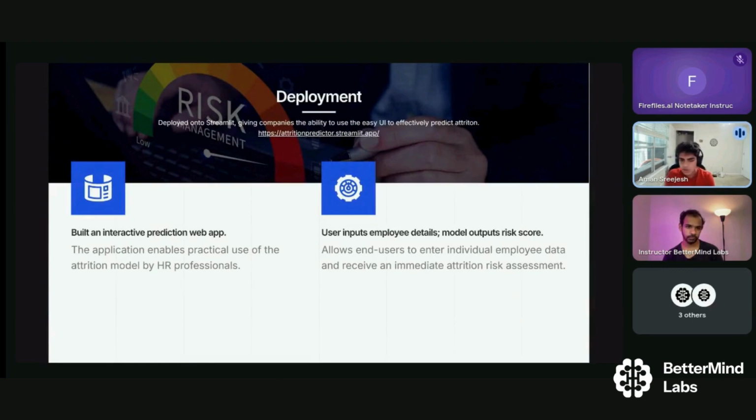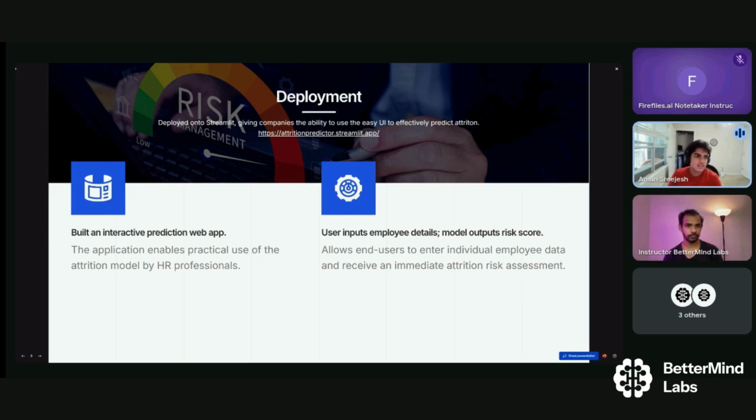And in terms of deployment, I decided to use Streamlit to deploy it. I decided to create two types of data input into the UI. For single employees, I use a slider feature to input the data using sliders. And for mass batch analysis, I decided to have the feature to upload a CSV file so they can analyze multiple employees at once. So I built an interactive app that allows HR to easily analyze the performance, and it's a really efficient and feasible implementation for HR.